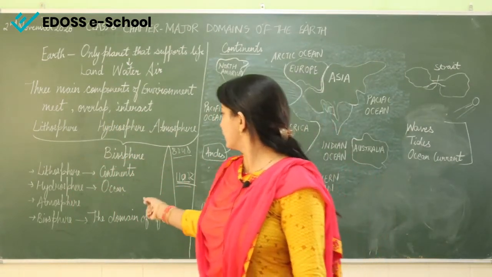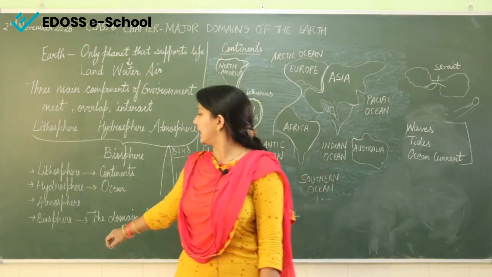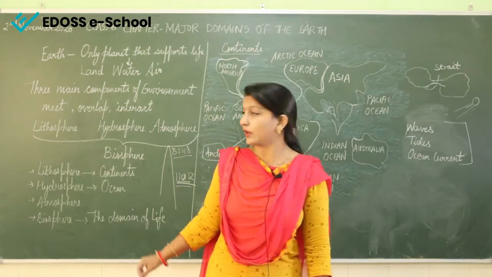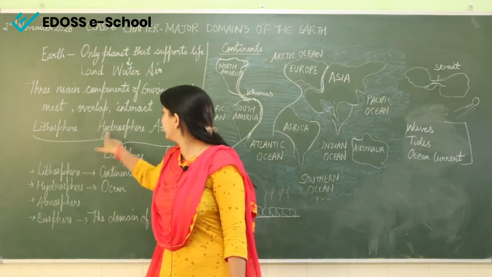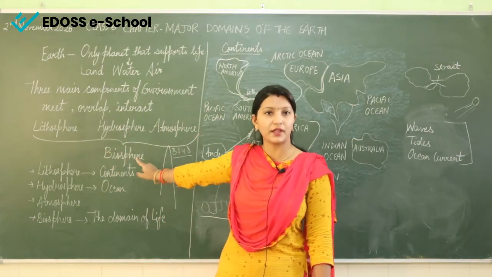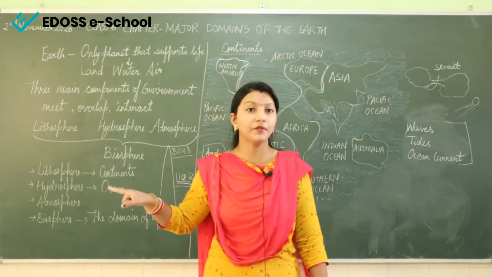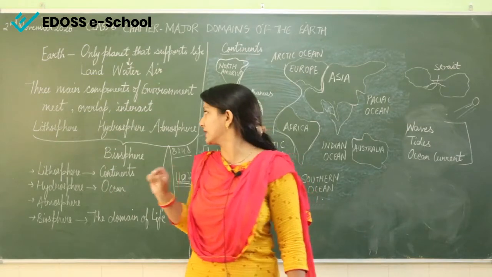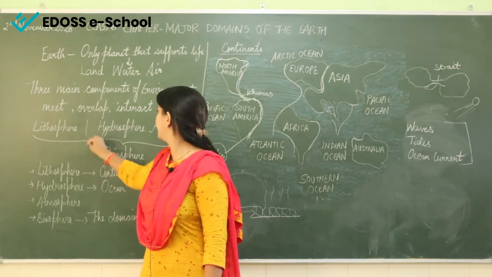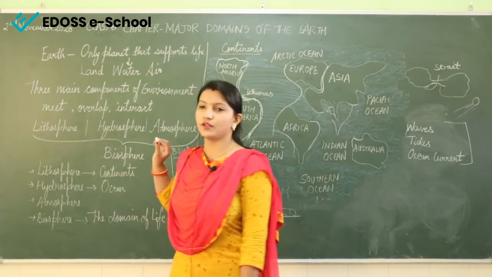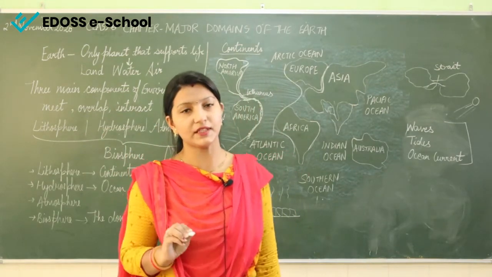Now coming to our last sphere, last domain, that is the biosphere, the domain of life. I told you here also that when all these three spheres combine and meet together, they form this biosphere where life exists, because life can't exist in only one sphere. For the existence of life, we need all three spheres, only then is life possible.